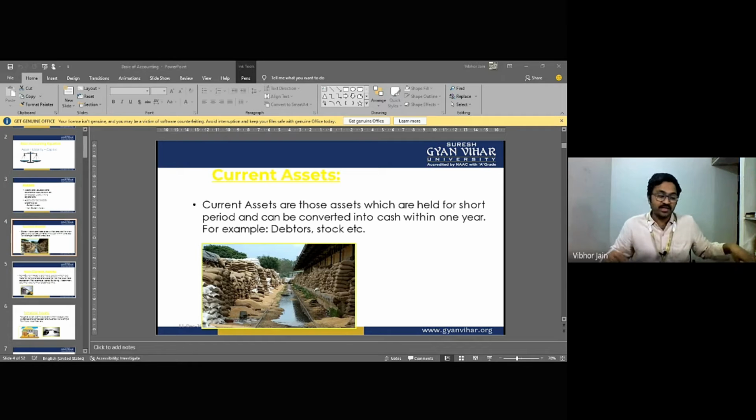So any income from an activity not related to the main objective of the business is called non-operating income. For example, these 10,000 rupees: this is the income of the university, but when we are judging the efficiency or effectiveness of the management, when we want to calculate what the contribution of the management is, we will not include this 10,000 because the management has not worked for this. The management is working to increase admissions and maintain the quality of education. That is the main operating activity. Whatever amount the university receives by way of tuition fees is our main operating activity. Any other income from any other source which is non-recurring in nature.